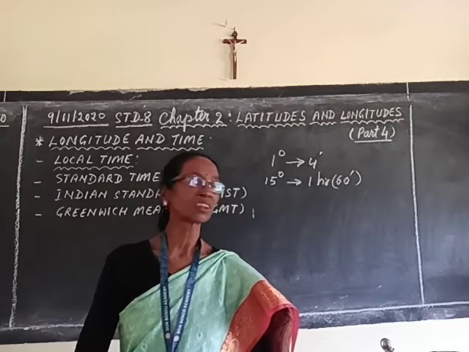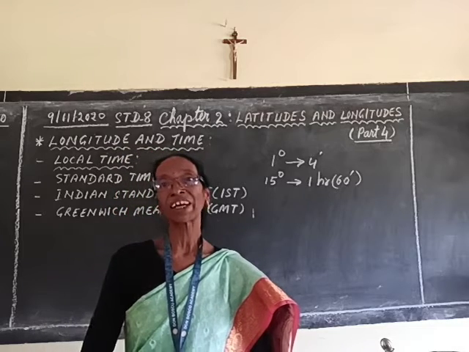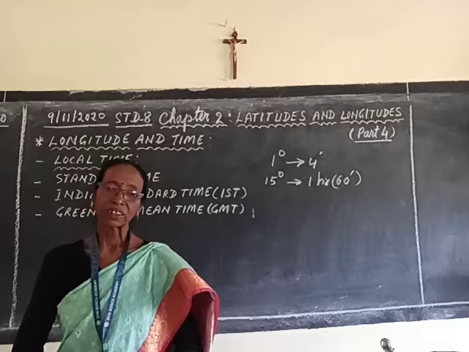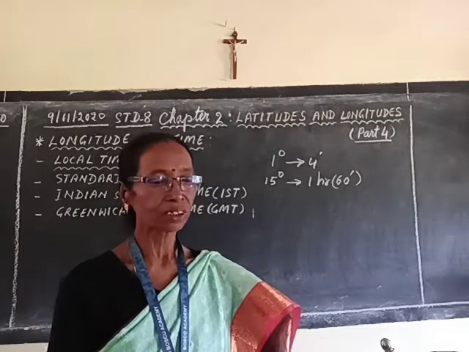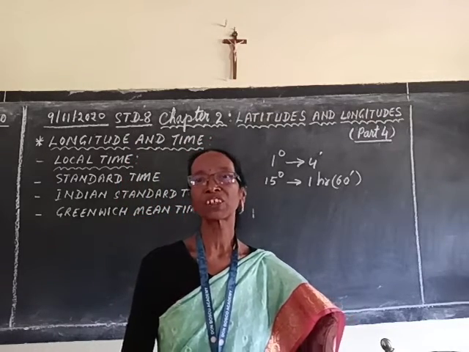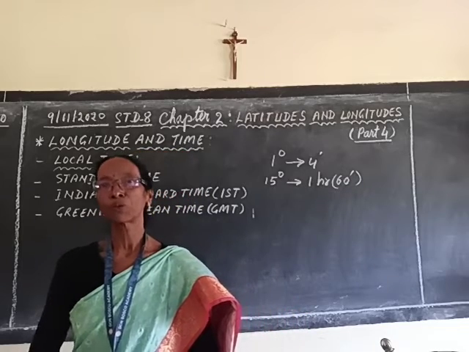In other words, you can say the time which is followed by the position of the sun seen in the sky. So, it is not very convenient to follow it. Why? It is not accurate. It produces confusion, and therefore it cannot be followed.